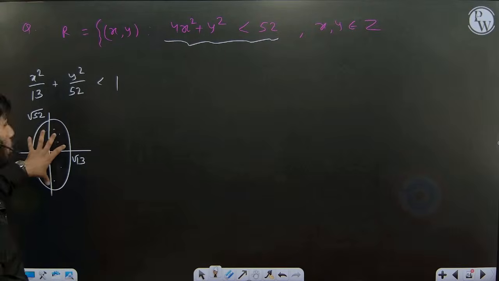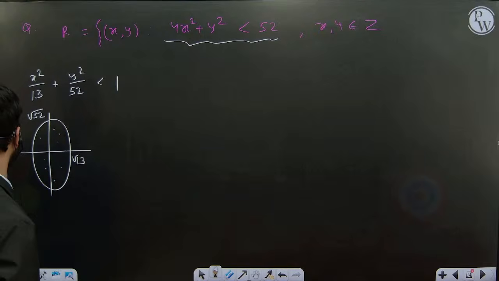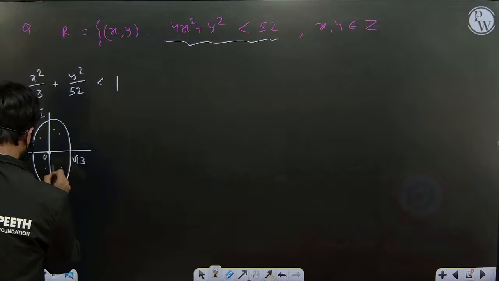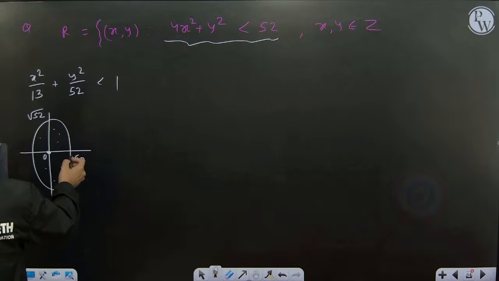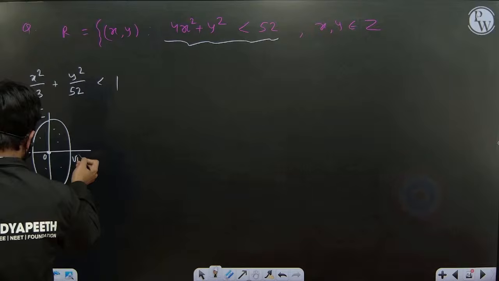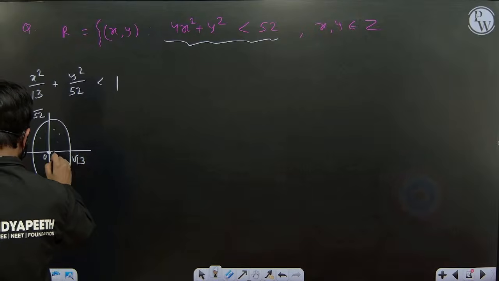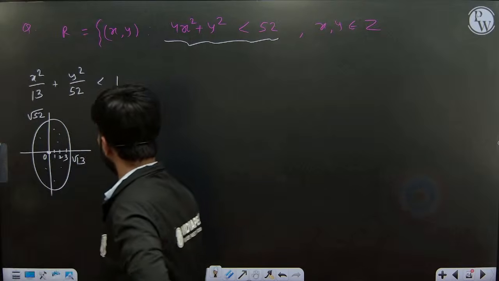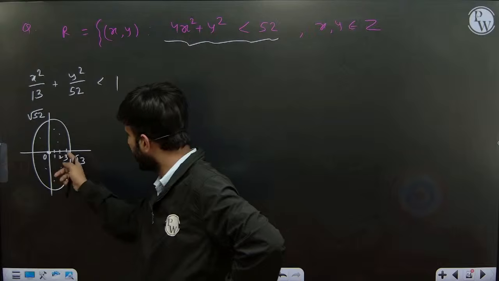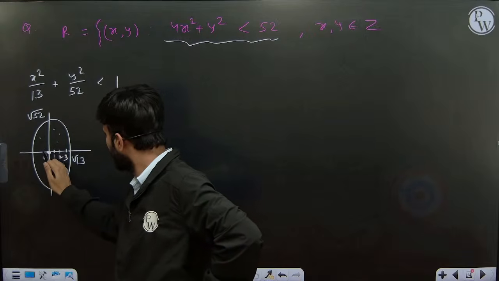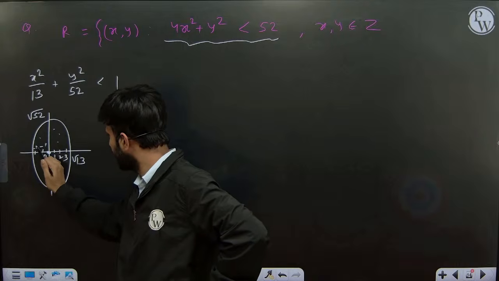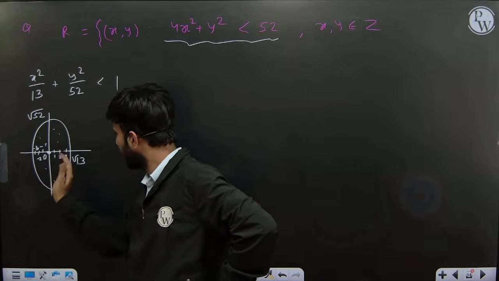So for the x range, root 13 is something 3 point something, so x can be 0, 1, 2, 3; 4 will not be there. We'll just put these values of x. Achha, x may also take negative values: minus 1, minus 2, minus 3, all of these can be values of x.